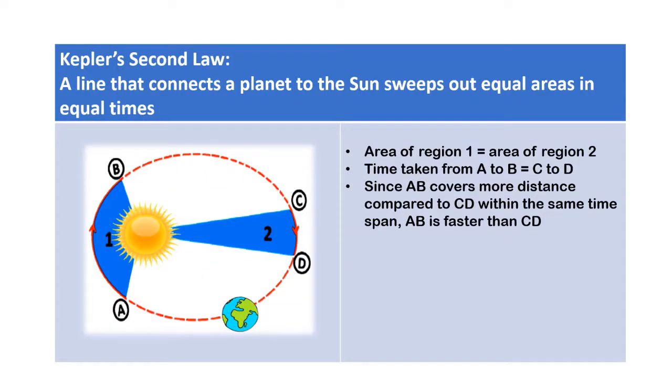Now, let us look at Kepler's second law. According to Kepler's second law, a line that connects a planet to the Sun sweeps out equal areas in equal times. If you look at the diagram, the area of region 1 will be equal to the area of region 2, and the time taken from A to B is equal to the time taken from C to D. Since AB covers more distance compared to CD within the same time span, AB is faster than CD.